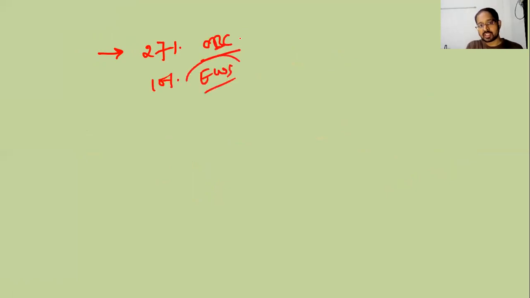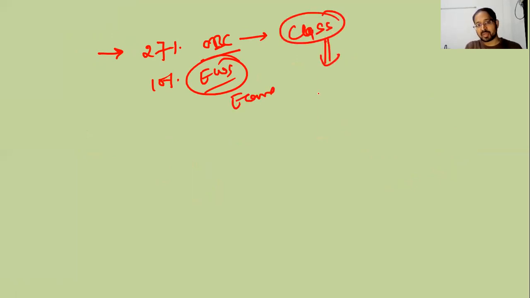Then the Supreme Court judgment, where you need to write the 4 points of the judgment. First, it upheld the 27% reservation for OBC, but it struck down the 10% reservation for EWS, because the constitution specifically speaks about class, which is not economically based but based on backwardness, social and educational, and the same was the recommendation by the Mandal Commission.